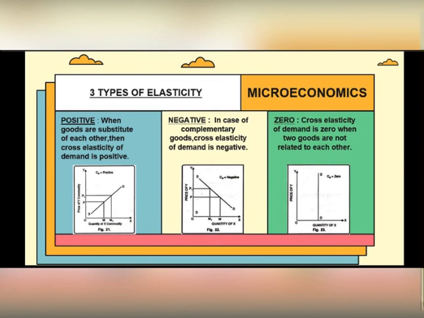These are the three types of elasticity, which include positive, negative, and zero. The positive is when goods are substitutes of each other, then cross elasticity of demand is positive. We can look at the graph. And the negative is in the case of complementary goods, cross elasticity of demand is negative. Last but not least, cross elasticity of demand is zero when two goods are not related to each other.